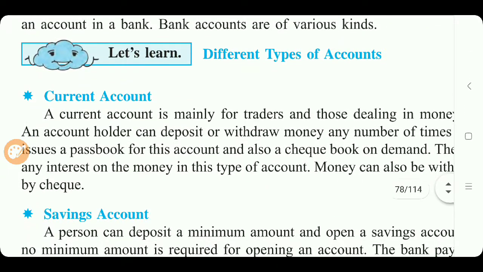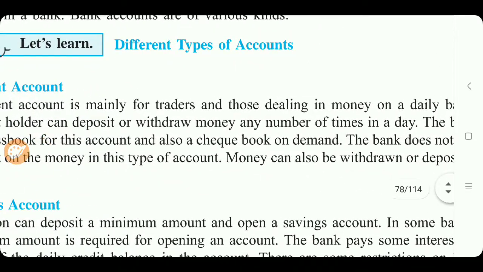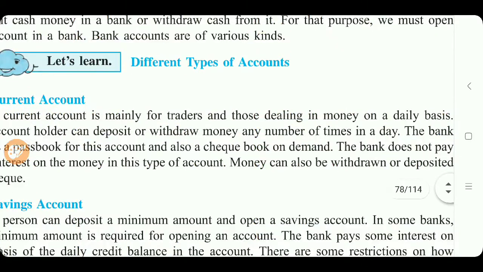First is the current account. Current account is mainly for traders and those dealing in money on a daily basis. Those who are dealing with money on a daily basis have the current account.